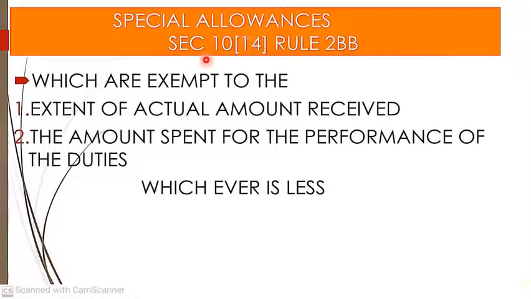Special allowances, section 10 subsection 14 rule 2BB, are exempted to the extent of the actual amount received or the amount spent for the performance of duties, whichever is less. It means the actual amount and the amount spent for the performance of duties, whichever is less, is considered as the special allowance covered under section 10 subsection 14 rule 2BB.